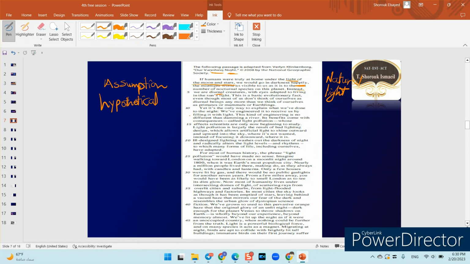Let's see more from the second paragraph here. Yet, so here I see a contradiction. Let's see what he means by it. It is the only way to explain what we've done to the night. We've engineered it to receive us by filling it with light.